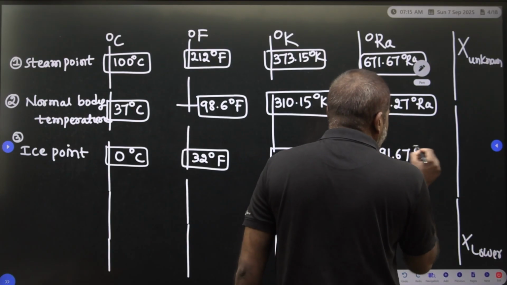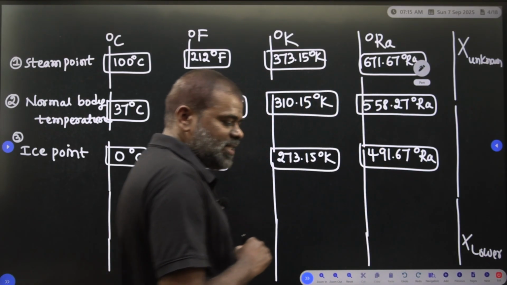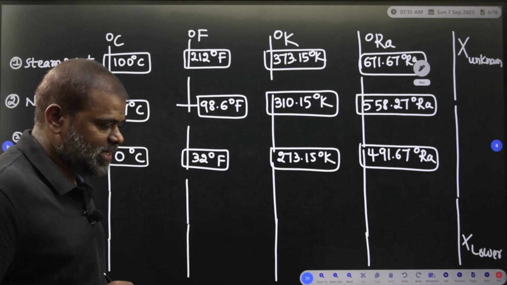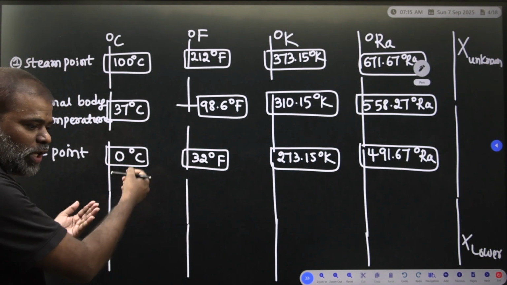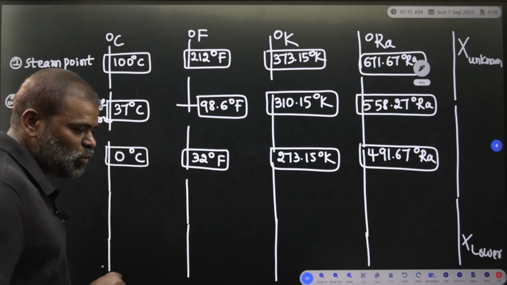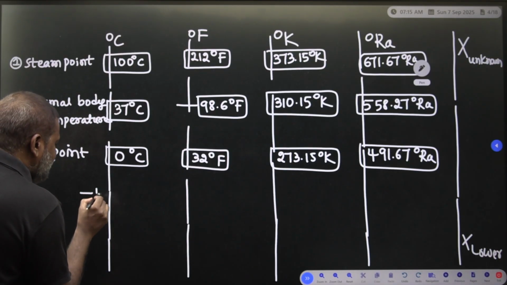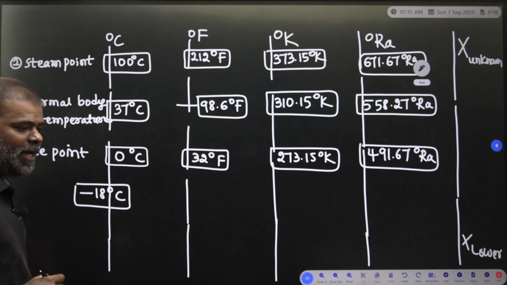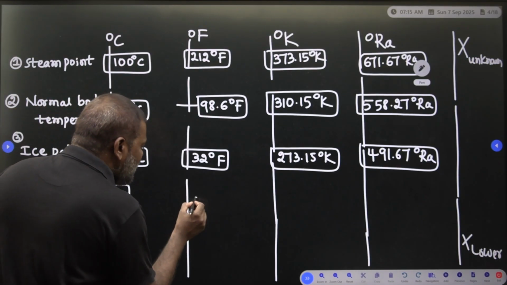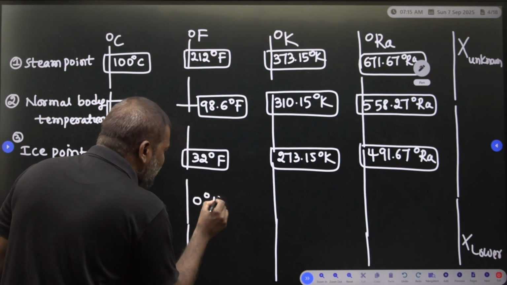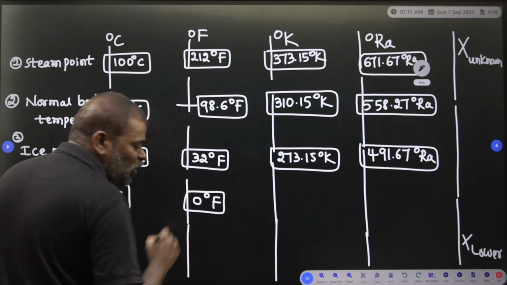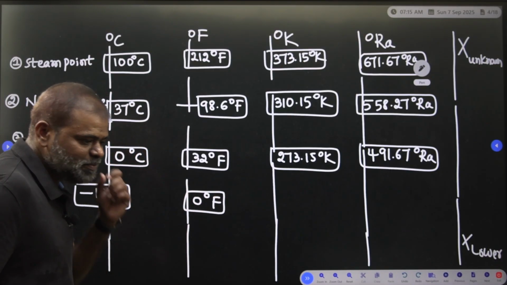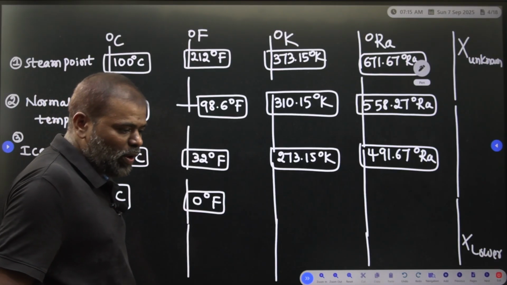491.67 degree Rankine you have to take. This is the ice point you have to write. Suppose you are going to that 0, you have to go to minus 18 degree centigrade. At minus 18 degree centigrade, you will get 0 degree Fahrenheit.